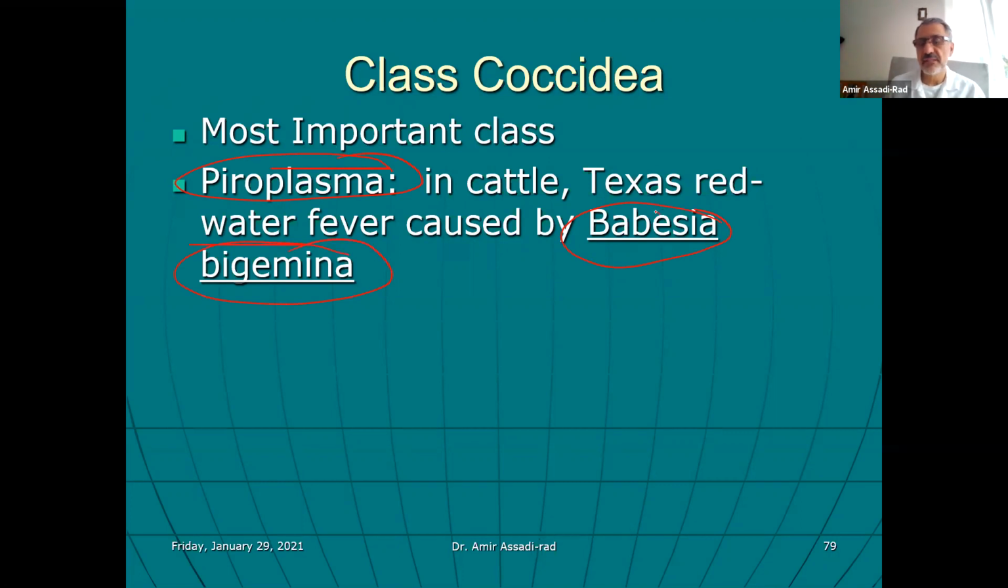When we humans get Babesia, some doctors, some clinicians, when they look at it on the microscope, they think it's malaria. So it can easily be mistaken for malaria. Babesia is easy to treat. Malaria is not that easy to treat. Okay, but two different species.